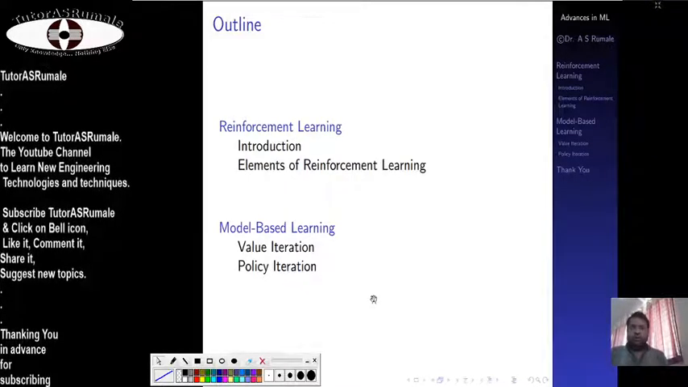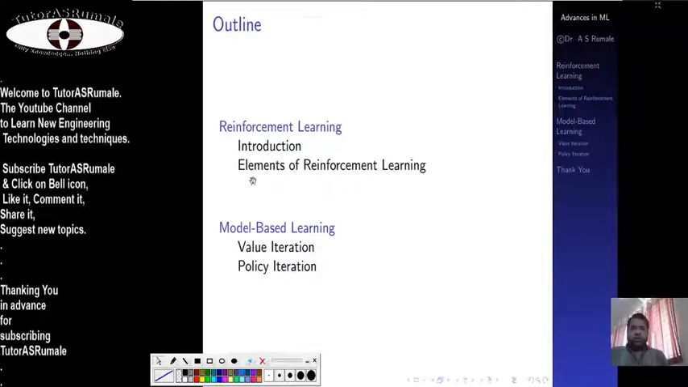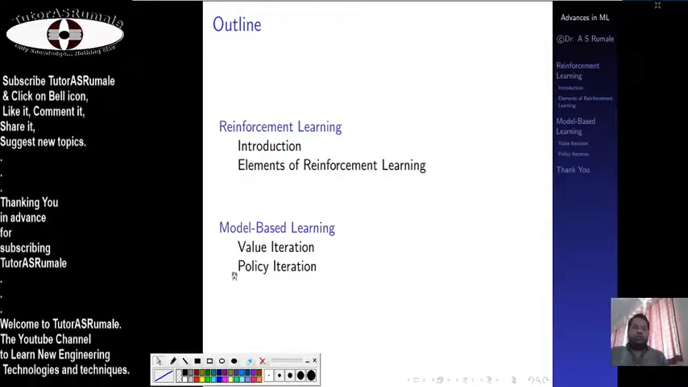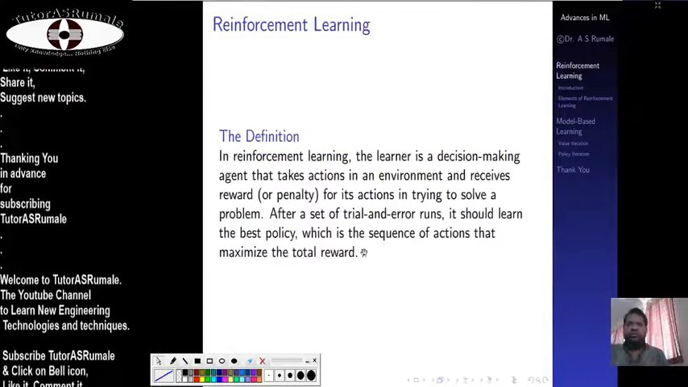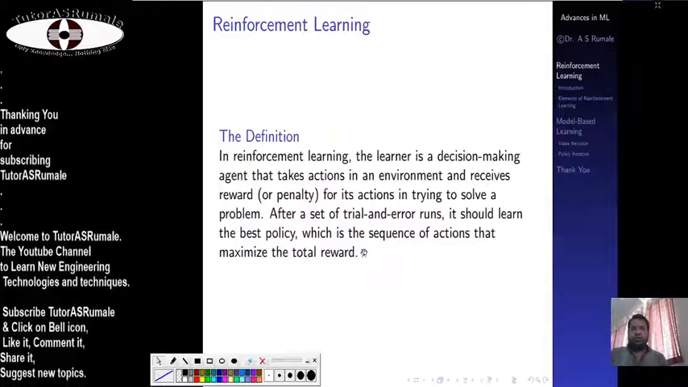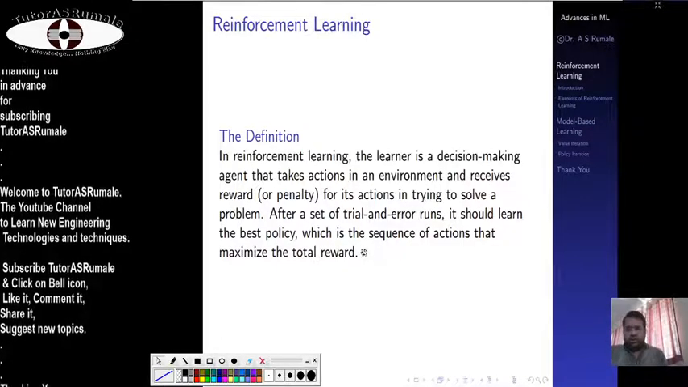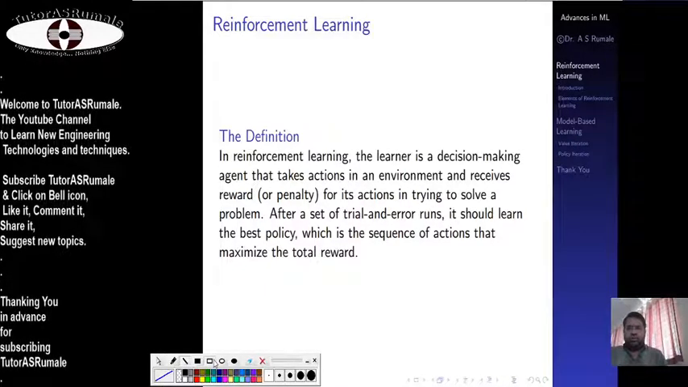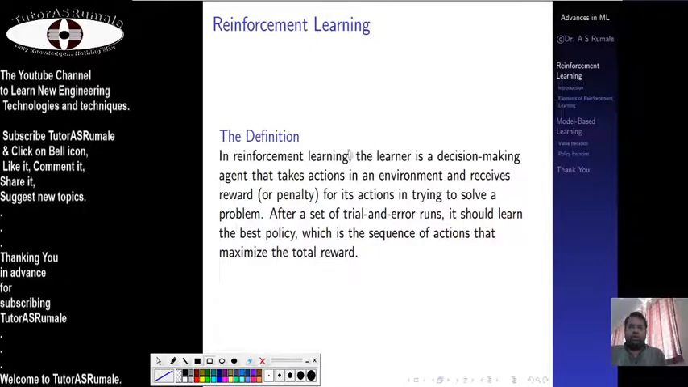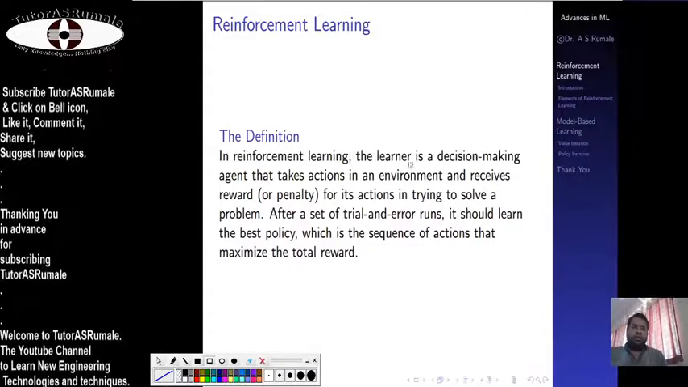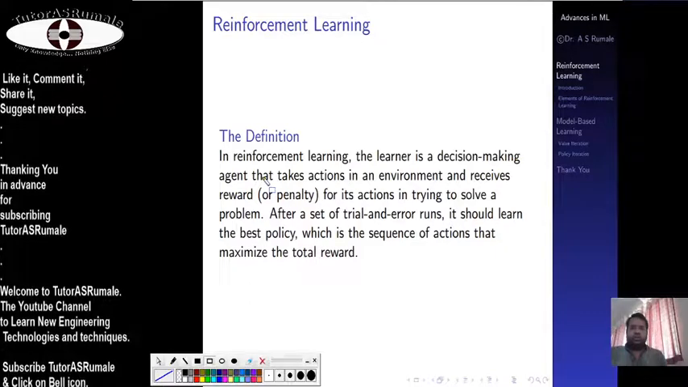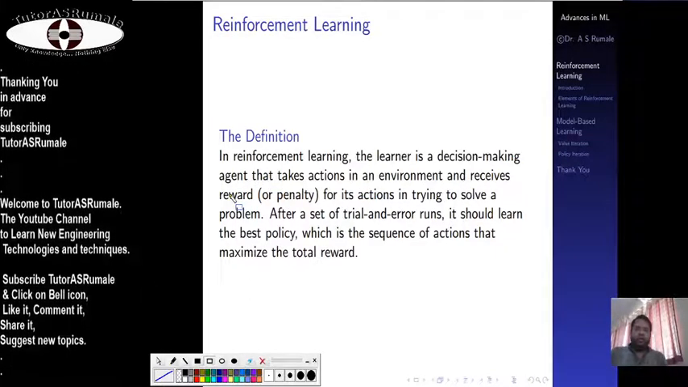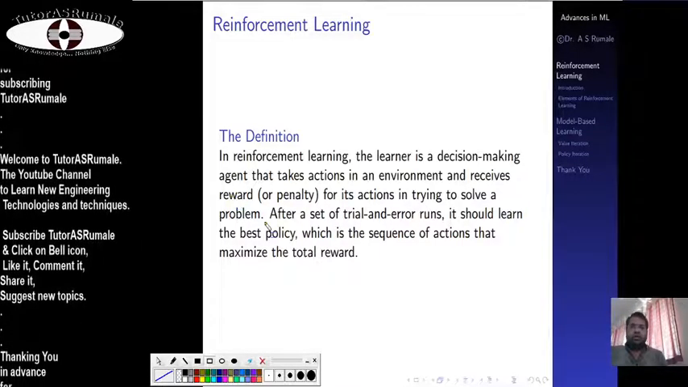So let's go. We are going to see the introduction, then elements of reinforcement learning, then model-based learning, value iteration and policy iteration. So let's see the definition of reinforcement learning. As per the book definition, in reinforcement learning, the learner is a decision-making agent that takes action in an environment and receives a reward or penalty for its actions in trying to solve a problem.